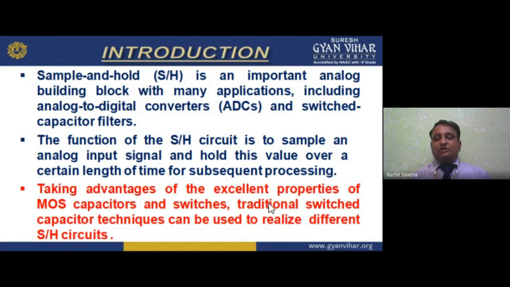Now, taking advantage of the excellent properties of MOS capacitors, which type of capacitor are we using? Metal oxide semiconductor capacitors and switches. We already have MOS switches available in the market, so we can use those. Now, the traditional switched capacitor technique can be used to realize different sample and hold circuits. If I am talking about greater advantage, a good process, newer and modern technology, then I have to use MOS technology.